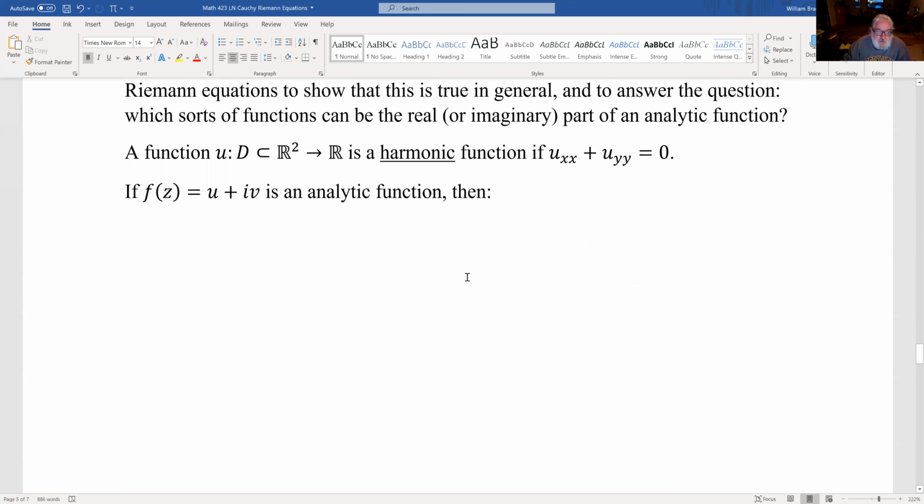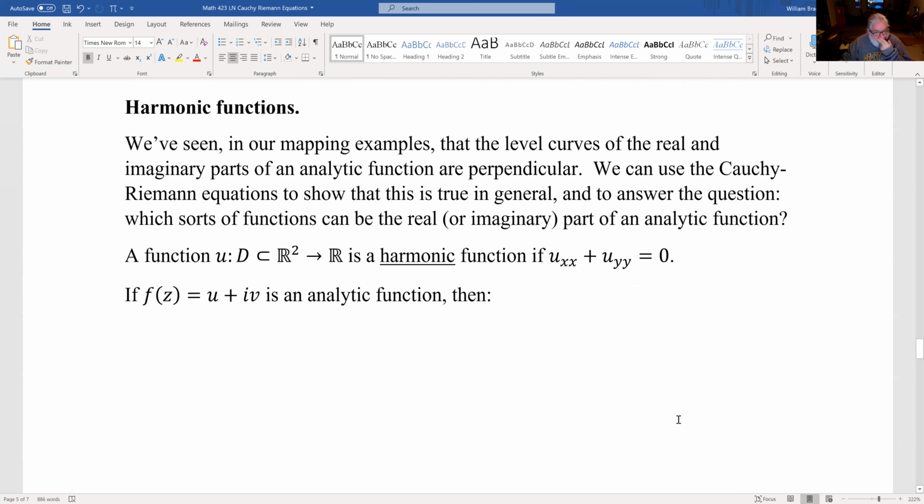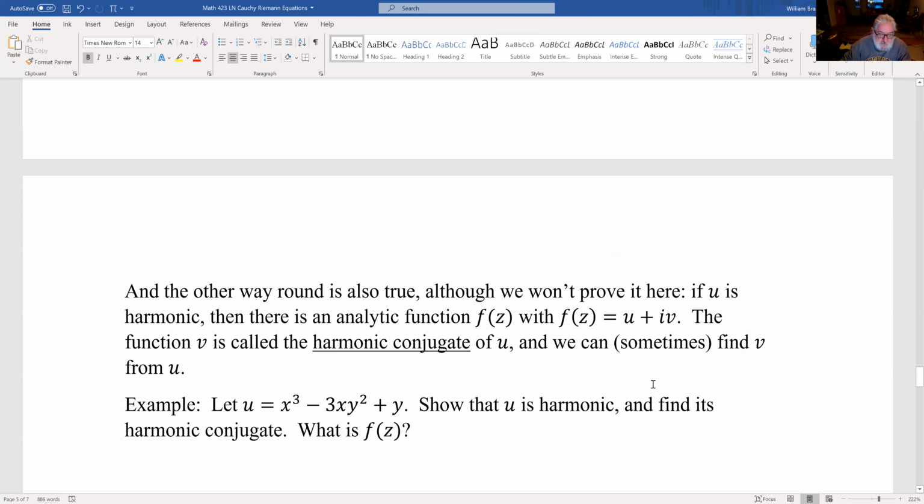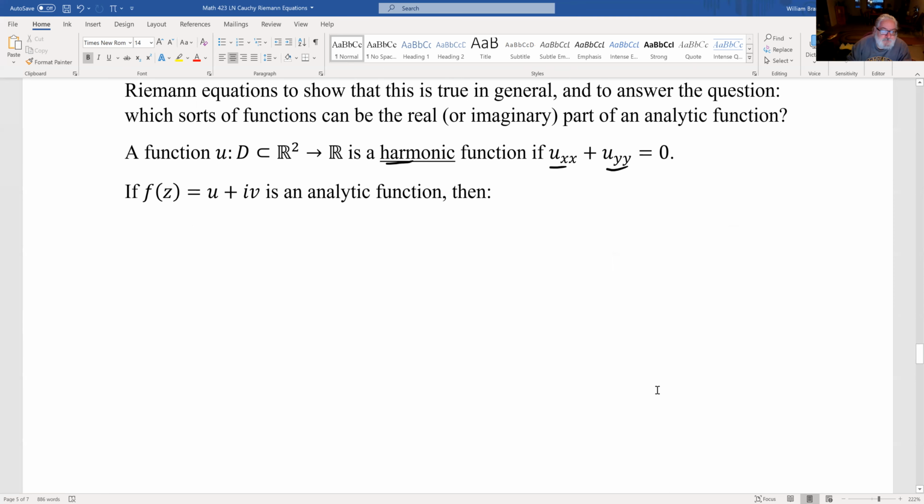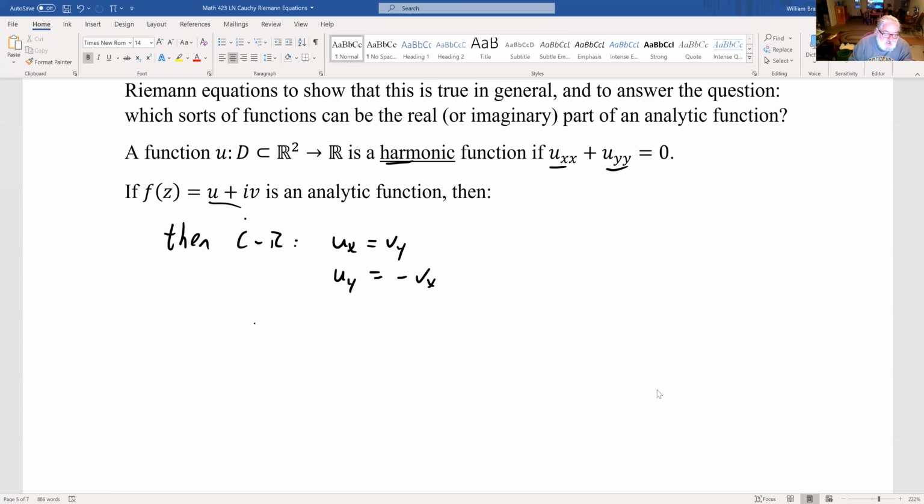So you can't just throw any function out that you want to be part of an analytic function. So a harmonic function is a special kind of function, uxx plus uyy equals 0. Just going to check on this. So if f of z is analytic, then what do we have? Then we have the Cauchy-Riemann equations. Ux equals vy, uy equals minus vx. So what is uxx equal to?